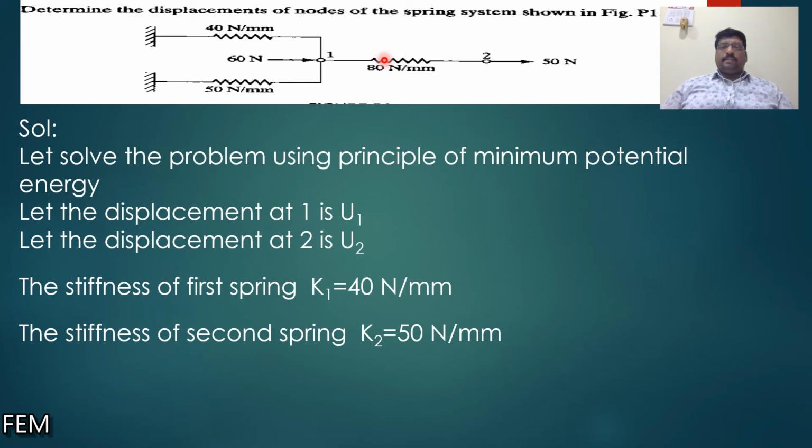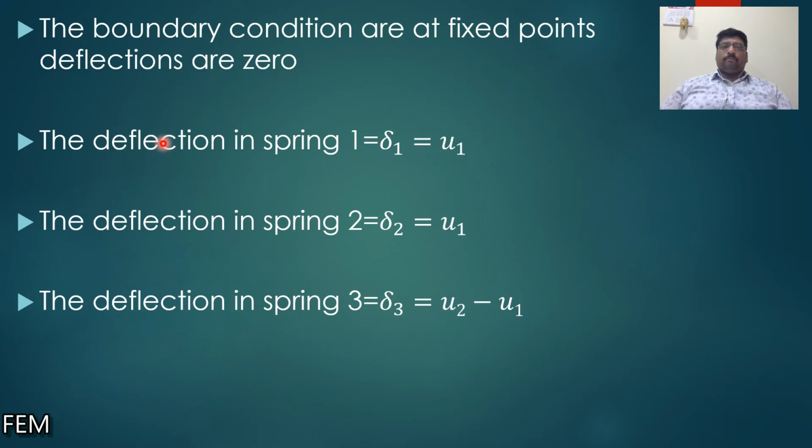Boundary conditions: for the first spring one end is fixed, and for the second spring one end is fixed, and only one end is movable. Hence the displacement at each fixed point is considered to be 0. These two are the boundary conditions for the given problem. Applying them, the deflection in the first spring is delta 1 equal to u1 minus 0, that is u1, delta 2 is equal to u1 minus 0, that is u1, and delta 3 is equal to u2 minus u1.